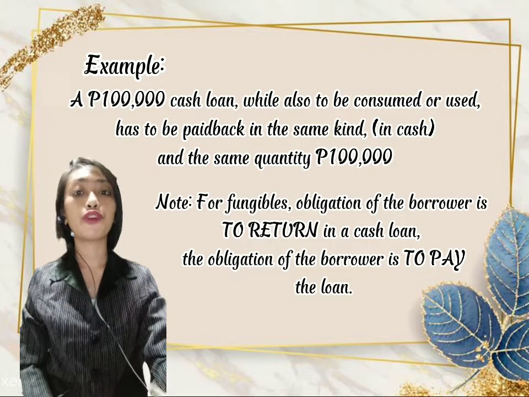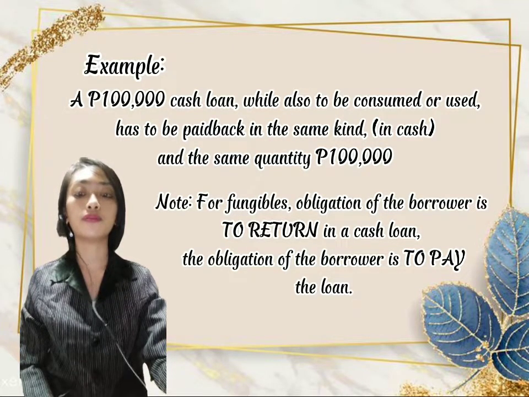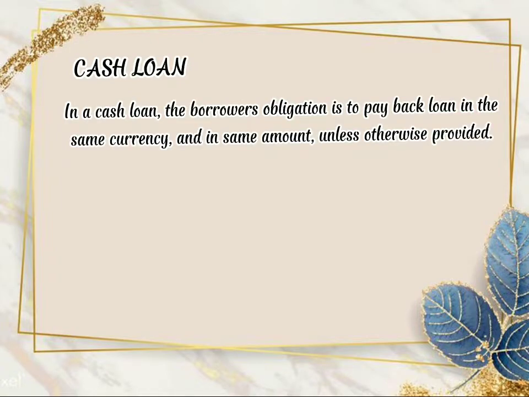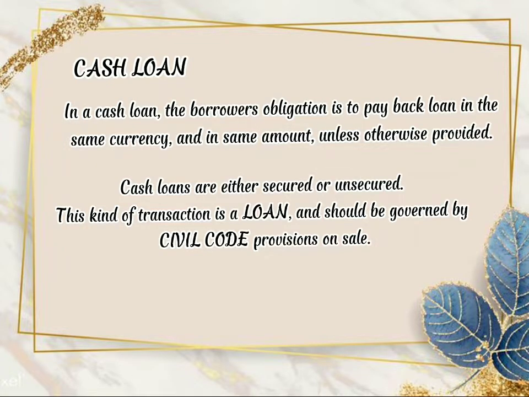Take note that for fungible things, the obligation of the borrower is to return the same kind. In a cash loan, the obligation of the borrower is to pay the loan. In a cash loan, the borrower's obligation is to pay back the loan in the same currency and in the same amount unless otherwise provided. Cash loans are either secured or unsecured. This kind of transaction is a loan and should be governed by Civil Code provisions on loans.